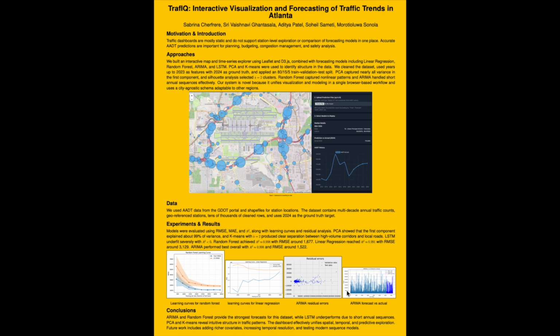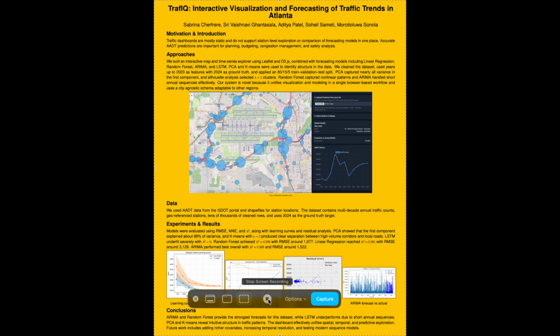For the experiment focus on approach, PCA showed that the first component captured about 99% of total variance. This makes a lot of sense because AADT trends are driven by broad regional forces like population growth and roadway expansions. K-means naturally separated the stations into two clusters: high-volume interstate corridors, which are highways, and lower-volume local roads.